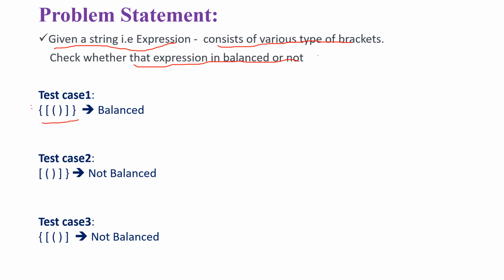Here this is a curly brace, square bracket and parenthesis, right? Now observe, they are aligned in a good manner. They are aligned in a balanced manner. For this opening, there is a closing. For this opening, there is a closing. For this opening, there is a closing. So it is a balanced expression.